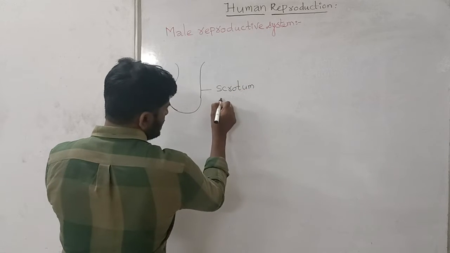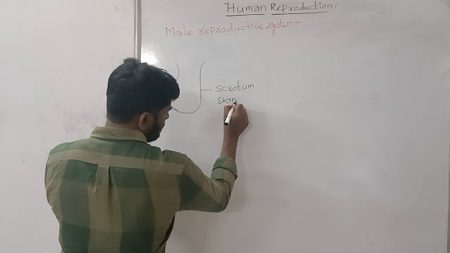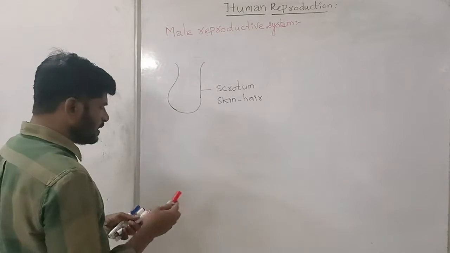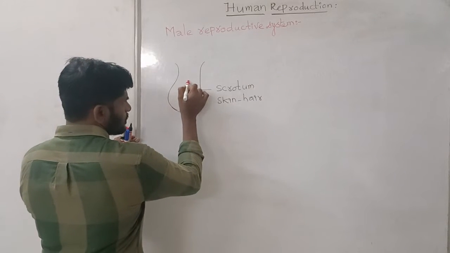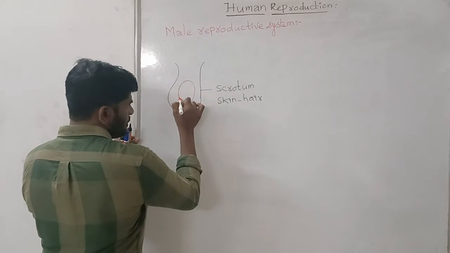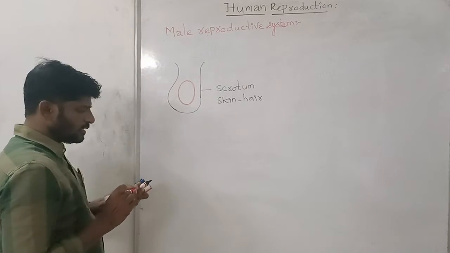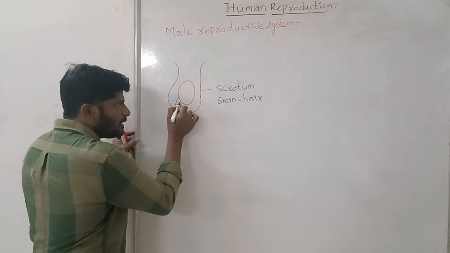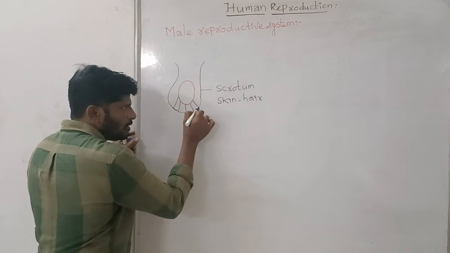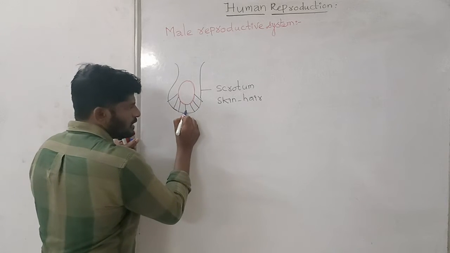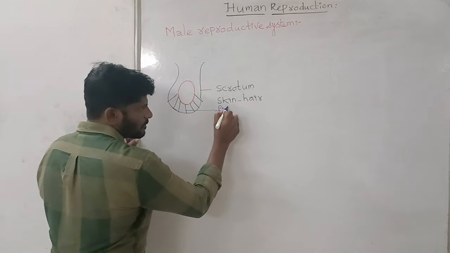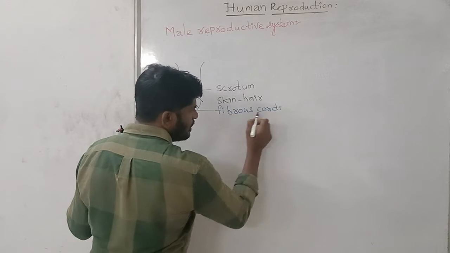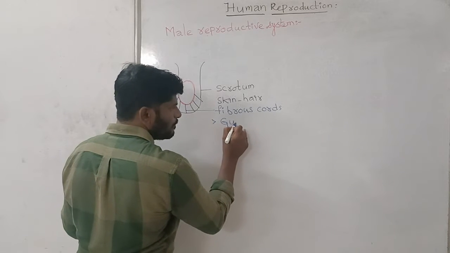Scrotum is nothing but a bag of skin with hair. Inside the scrotum, the oval-shaped testis is present, and the testis is attached to the scrotum with the help of fibrous connective tissue cords. These fibrous cords are called gubernaculum.